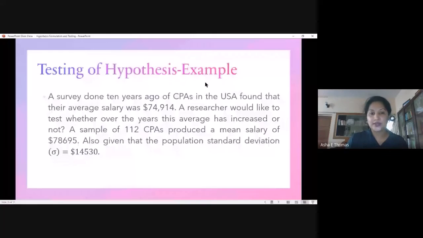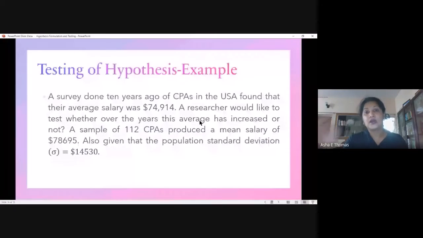And we go with the test statistic. We did this using this formula. Before that, we had the hypothesis. We set the hypothesis stating that the average salary for the sample is greater than what was the average in the past, the last research which was conducted 10 years before. That is the alternative hypothesis. We say that the salary has increased.